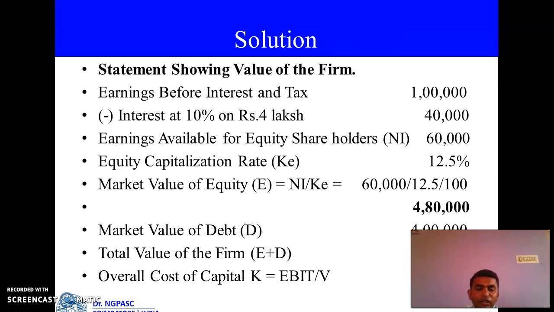Then market value of the debt is 4 lakhs. Then formula is V is equal to E plus D. 4 lakh plus 4,80,000, you get 8,80,000. Then finally, K is equal to EBIT by V. EBIT value is 1 lakh, V value is 8,80,000. Therefore, 1 lakh divided by 8,80,000, 11.36. Are you clear? This is what you have to calculate. Only thing is you have to understand the formula. Are you clear? It is very simple. You can calculate.